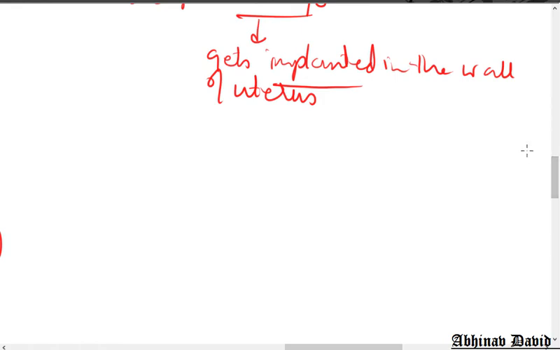Now today we are going to see something we have not seen in the previous class: how the embryo gets its nourishment. Say fertilization has taken place on the first day. Suppose this is day 1, fertilization has occurred.